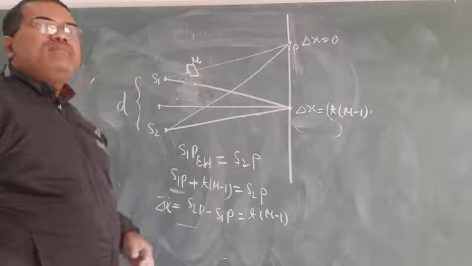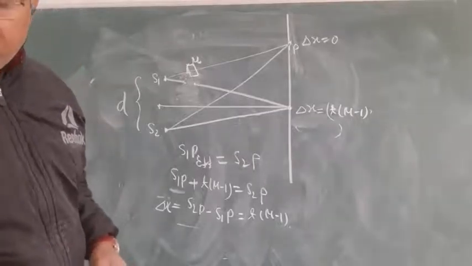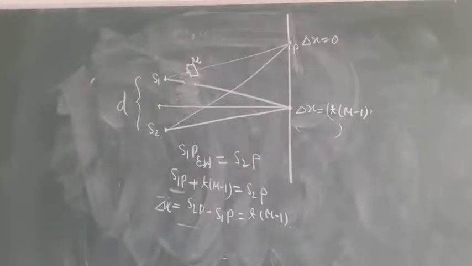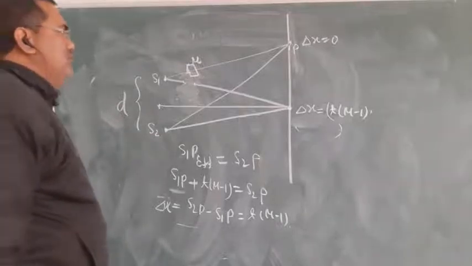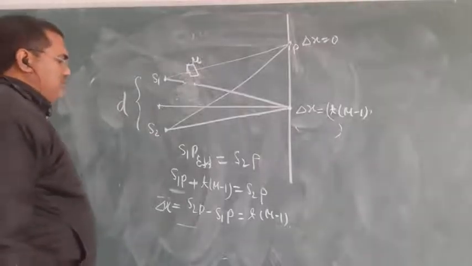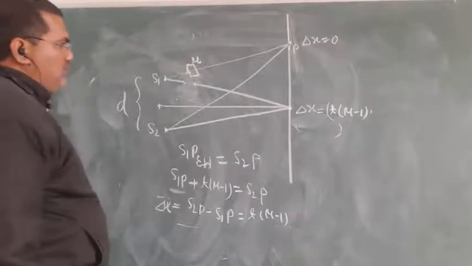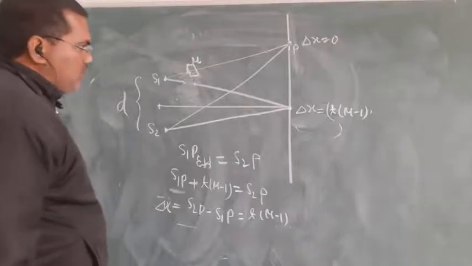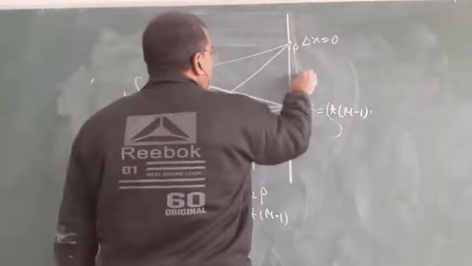So write it down. The central maxima is shifted up to y distance.